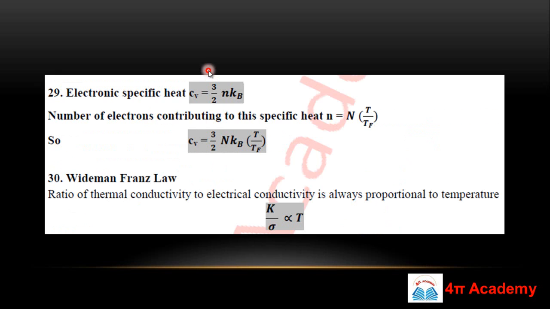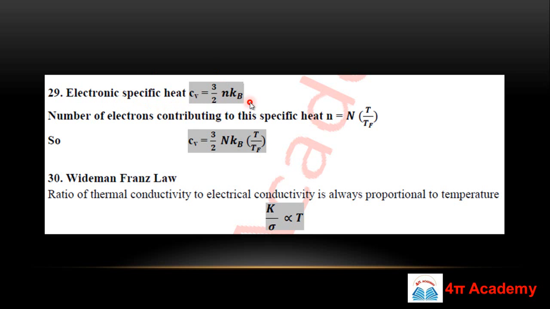When we talk about specific heat using Einstein, classical or Debye theory, that is the lattice specific heat. Inside a crystal there are two types of specific heat: one is lattice specific heat and one is electronic. We have discussed the lattice specific heat, so in this slide we are discussing the electronic specific heat.